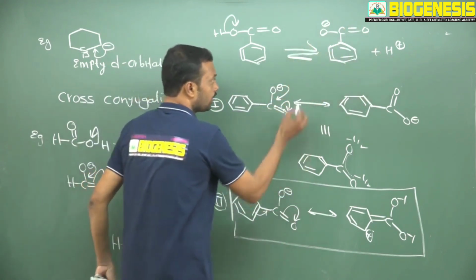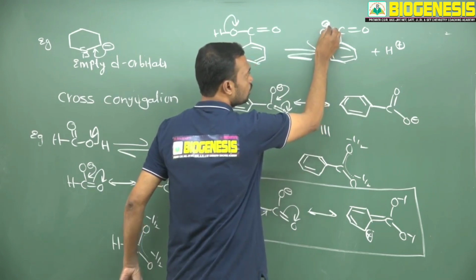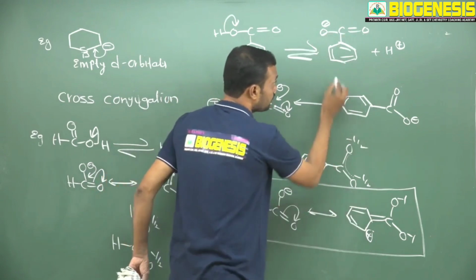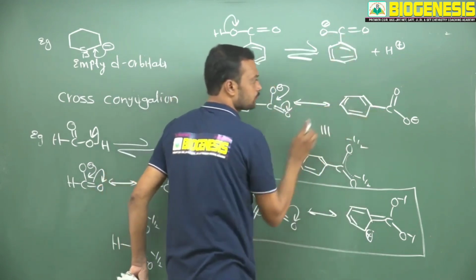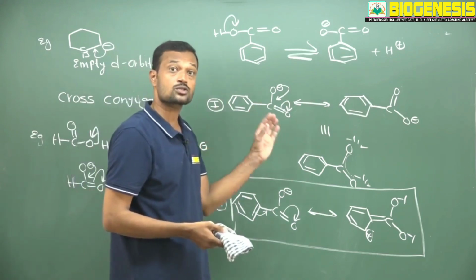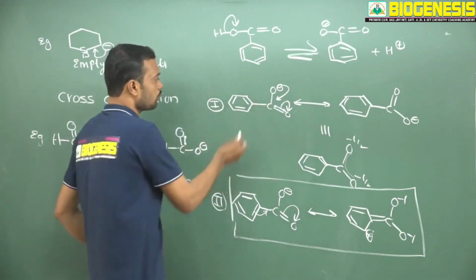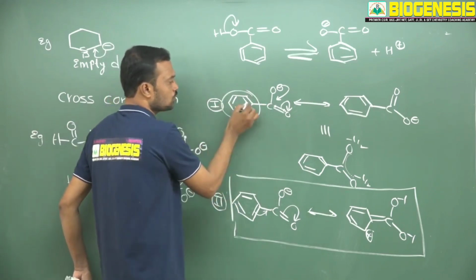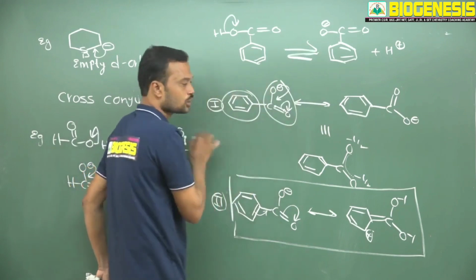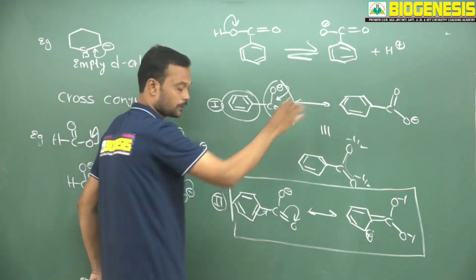Now after losing a proton, it forms this kind of carboxylate ion. It delocalizes from this oxygen to this oxygen. Whenever they are delocalizing, you will get this kind of structure. So this is a normal resonating structure. These normal resonating structures get disturbed by another conjugated double bond. So this conjugation disturbs this one. This is one kind of conjugation. Only these 3 atoms are involved in conjugation here, like this.